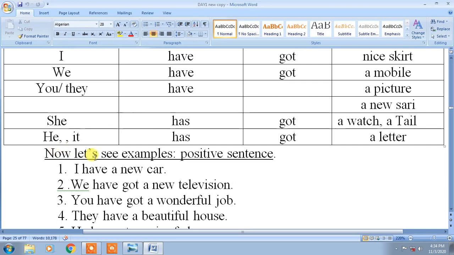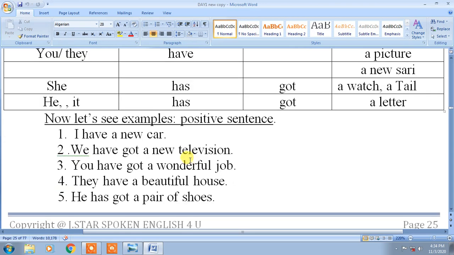Now let us see examples. Positive sentences. It is possible: I have a new car. We have got a new television. You have got a wonderful job.